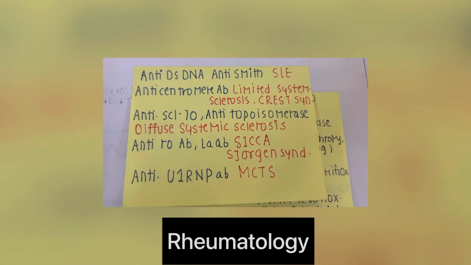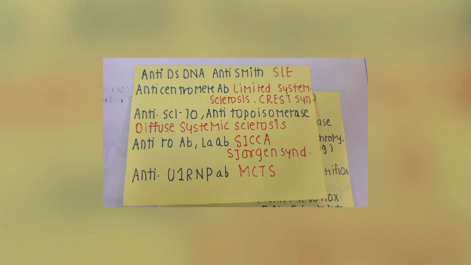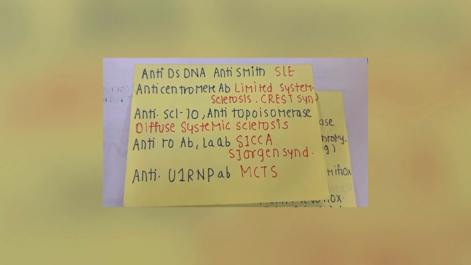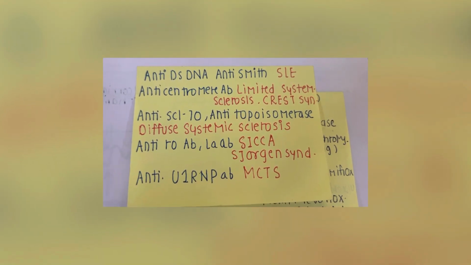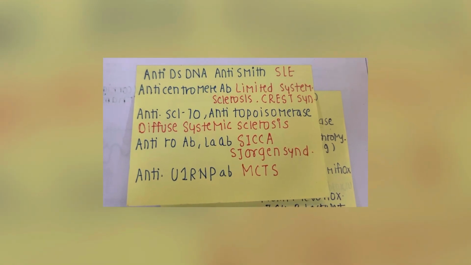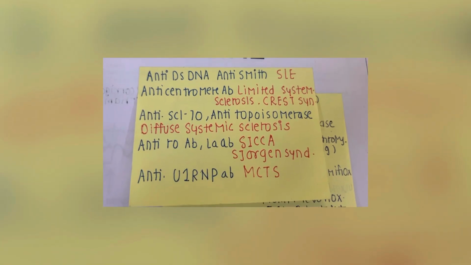In rheumatology, try to remember all the antibodies, in which disease we can see which kind of antibody. In SLE we see anti-dsDNA antibody, anti-Smith antibody. Like that, try to remember all of this.